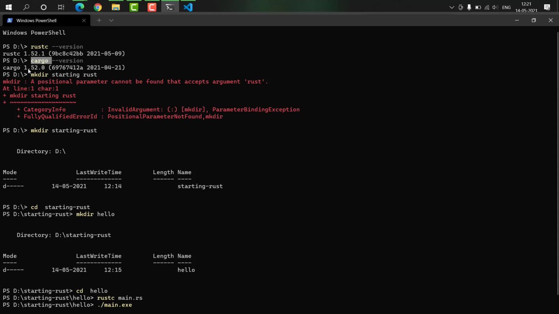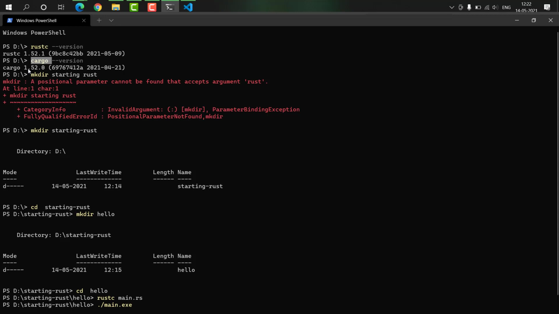But the thing comes up when we need to build Rust tools, or when we are doing projects using Rust. Almost no project uses the rustc compiler directly. We use the dependency manager or build tool manager called Cargo. So Cargo is basically the build tool manager or the dependency manager for Rust.